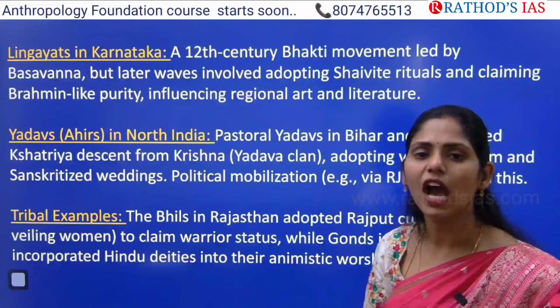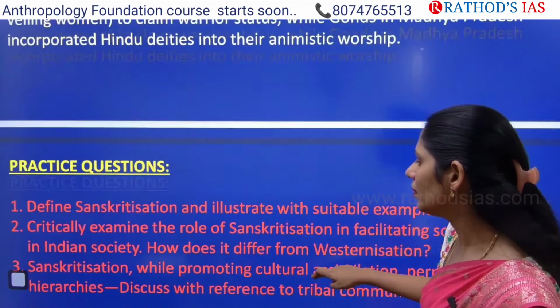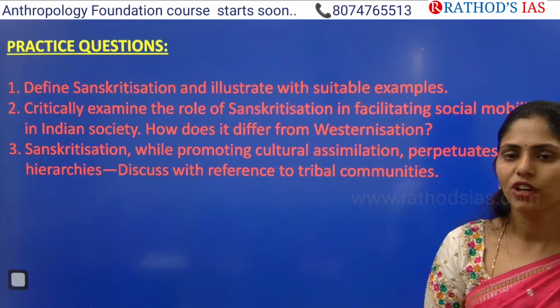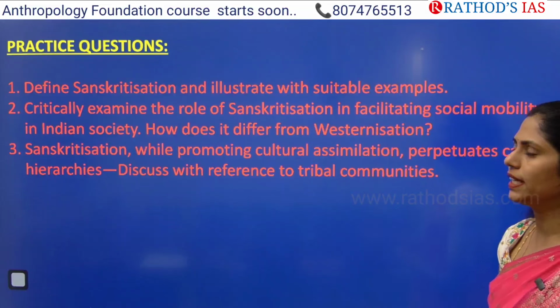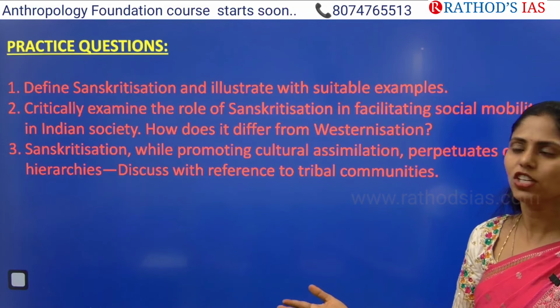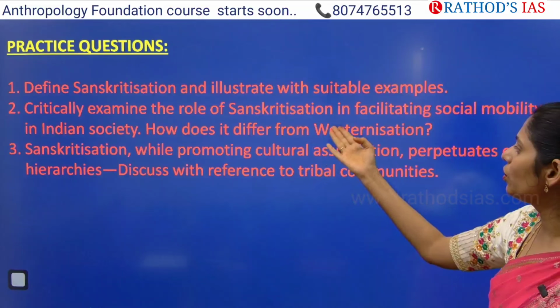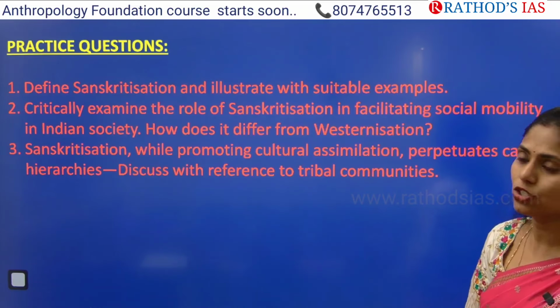And now let us see how the question can be framed from this topic. So if you see here, I gave you 3 practice questions. First one is define sensitization and illustrate with suitable examples. You can write a definition, you can give examples. Next one is critically examine the role of sensitization in facilitating social mobility in Indian society.